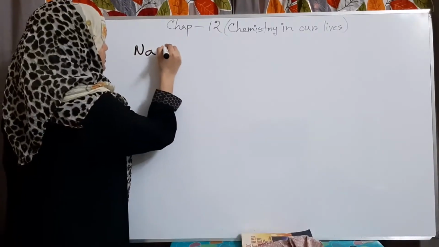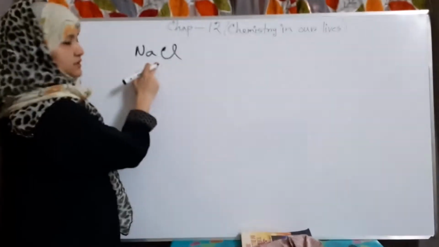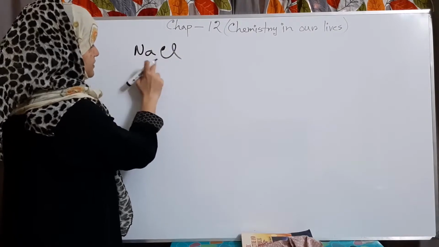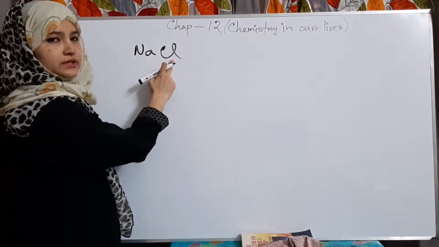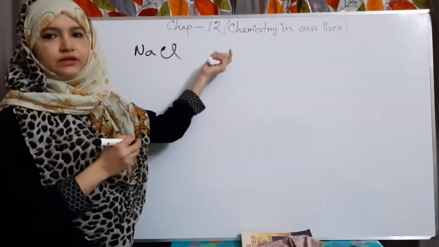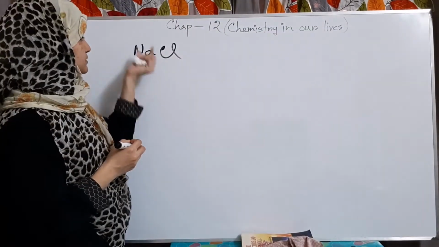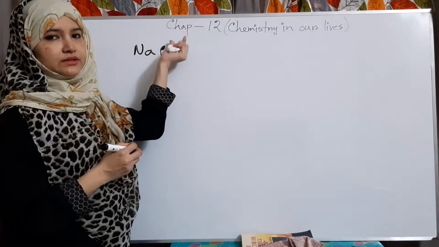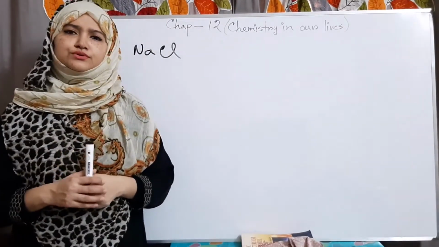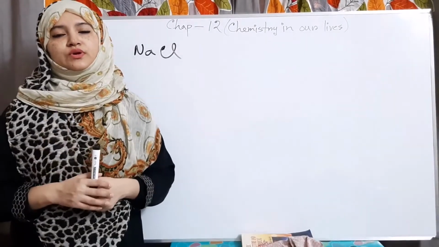Sodium chloride is formed by the reaction of a very reactive metal and a very reactive non-metal. Sodium cation and chloride anion form sodium chloride. And we have to know how sodium chloride is prepared.